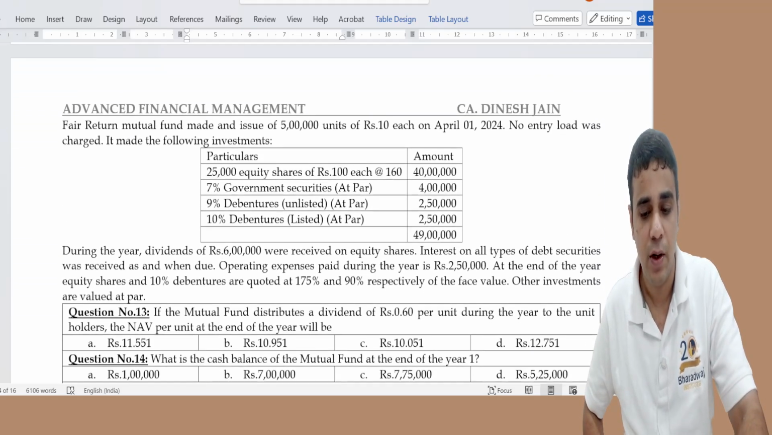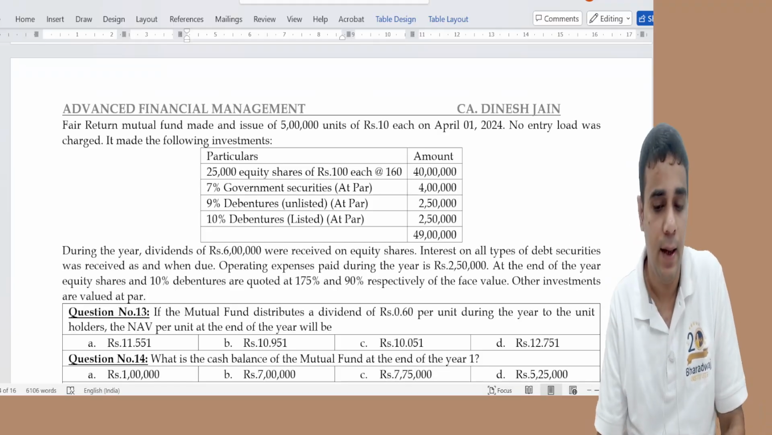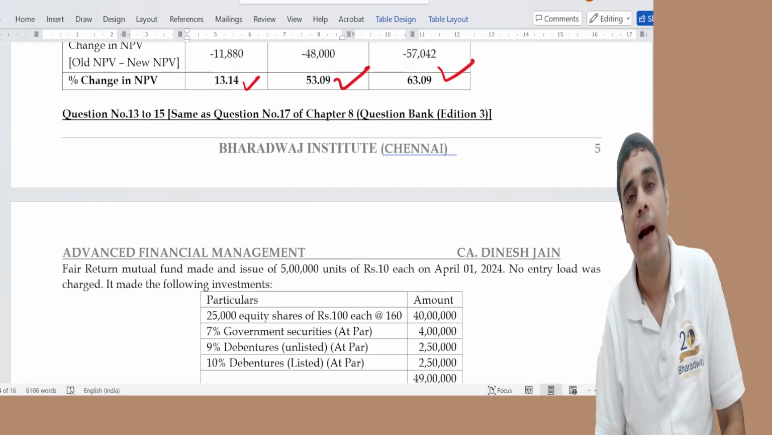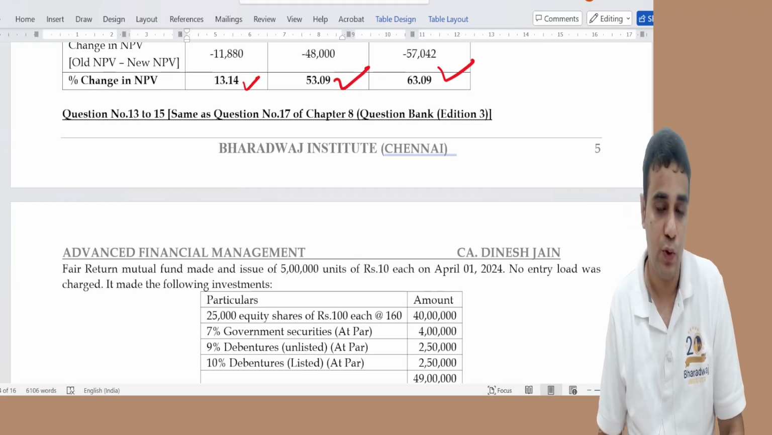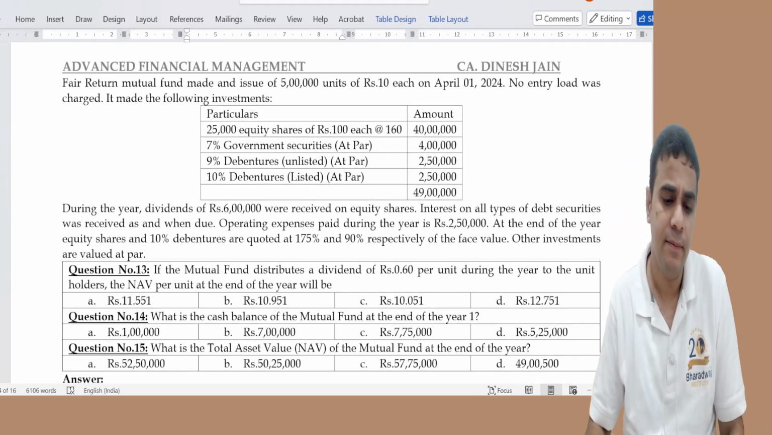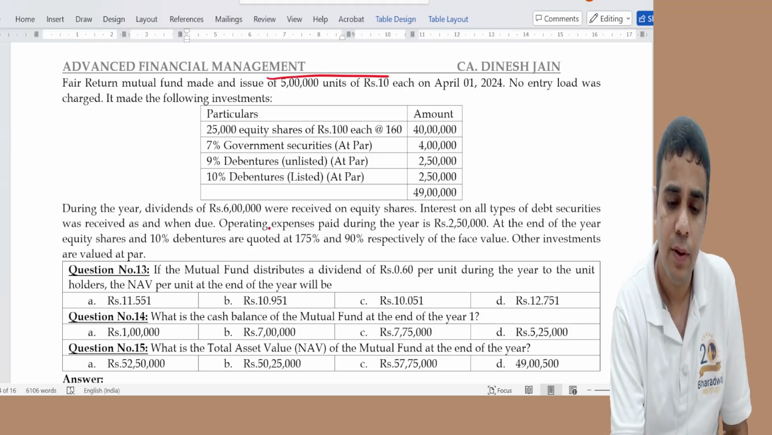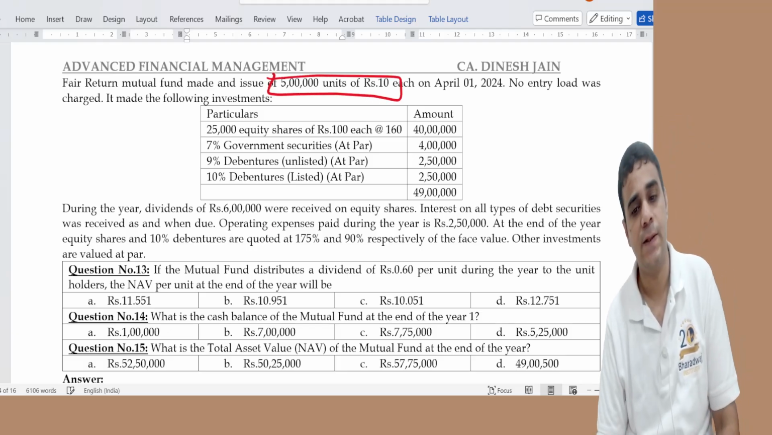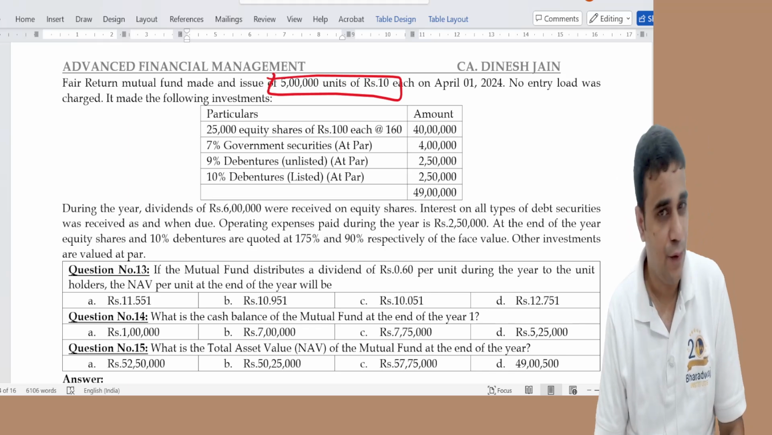13 to 15, from the mutual fund chapter, again a question which is there in your ICAI study mat and the question bank. Question number 17 of chapter 8. I had issued 50 lakh worth of mutual funds. We'll have to do the cash flow calculation.